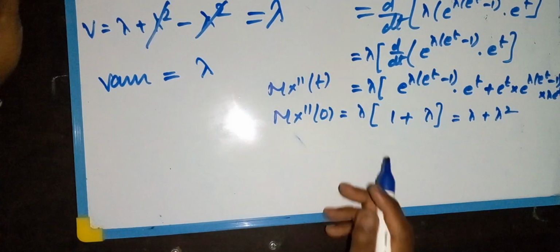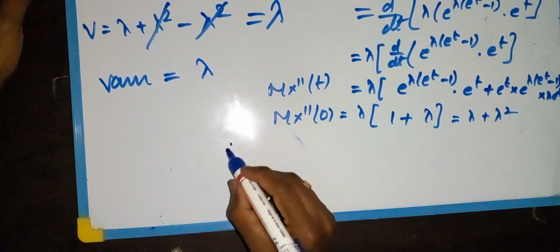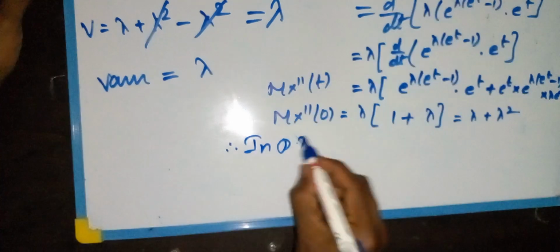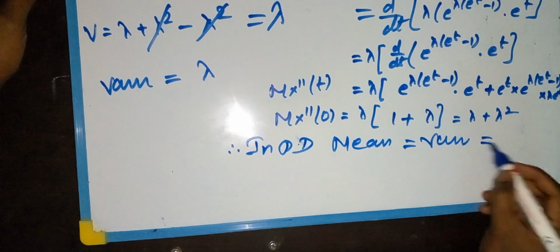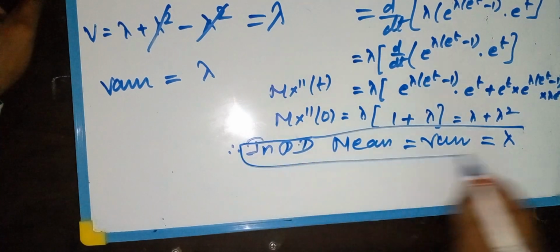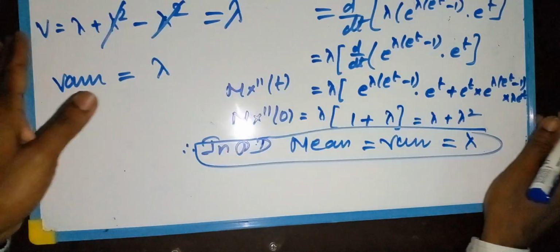So what is the speciality of the Poisson distribution? In the Poisson distribution, mean and variance are equal. That's the speciality.